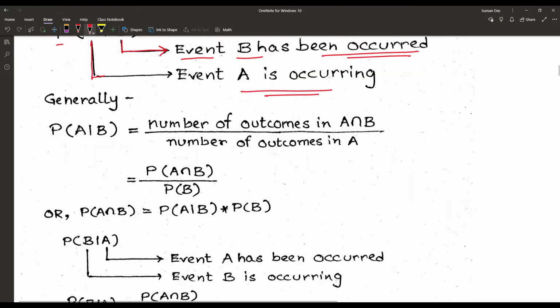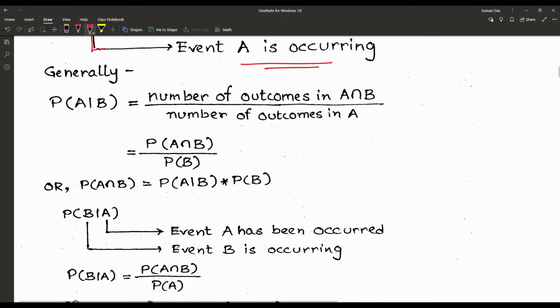So generally P(A by B) is written with the formula: number of outcomes in A intersection B upon number of outcomes in B. That means probability of A intersection B upon probability of B, where B is the event that has occurred. And we can say P(A intersection B) is equal to P(A by B) into P(B).